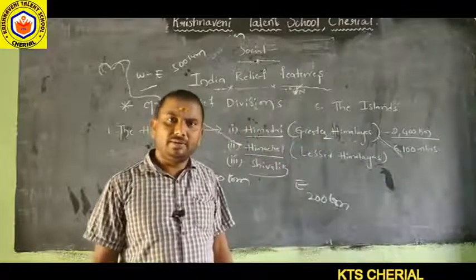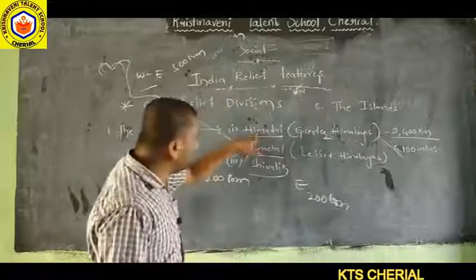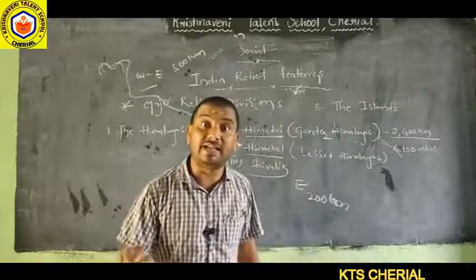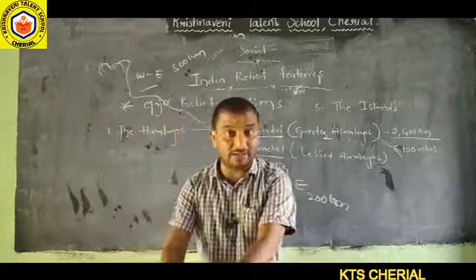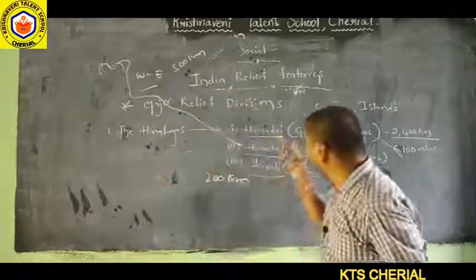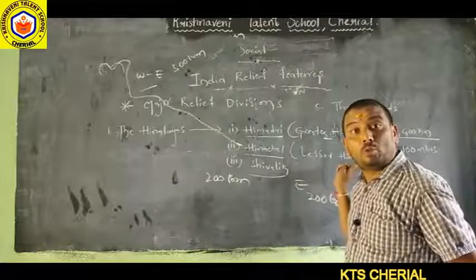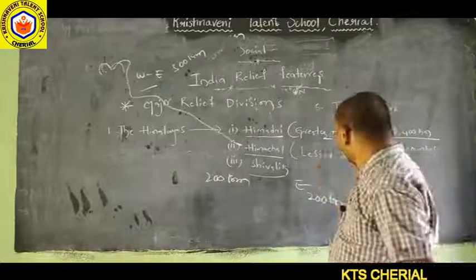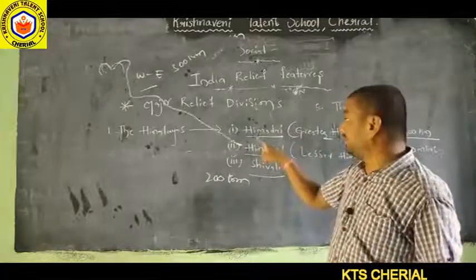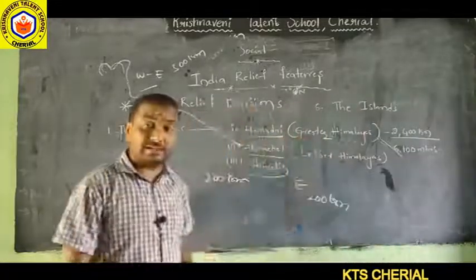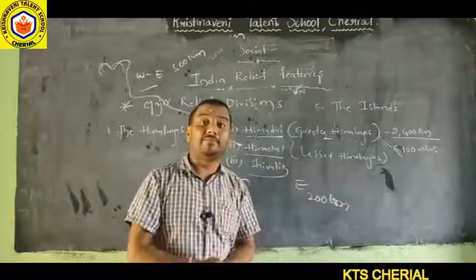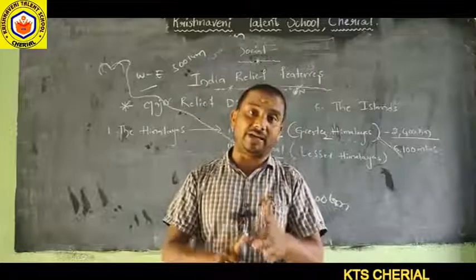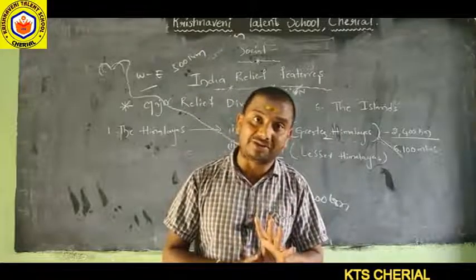Do you understand? From the sea level, the height of the Himadri range is 6,100 meters. In this range only, many of the highest peaks are located. What are the highest peaks? Mount Everest, K2, Kanchenjunga, Dhaulagiri, Annapurna, Makalu, like these mountains.